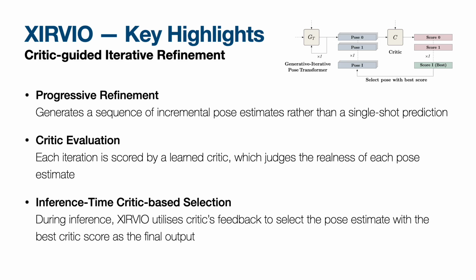As XIRVIO employs a GAN architecture, we can first use the generator to iteratively produce multiple incremental updates. Then, we feed this pose estimate of each iteration into the critic to see how real each pose estimate is. This approach allows XIRVIO to utilize critic's feedback during inference to determine which pose is the most converged solution and will be selected as the final output.